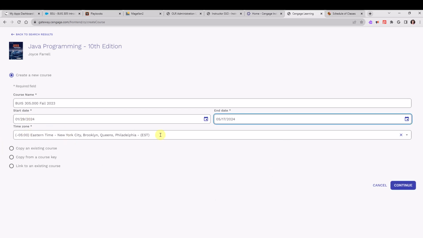Okay, and then you just want to make sure your time zone is set to Eastern if you and your students are in the Eastern time zone, and then click Continue.